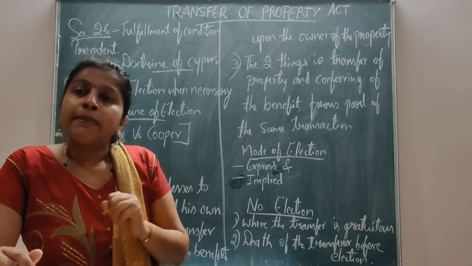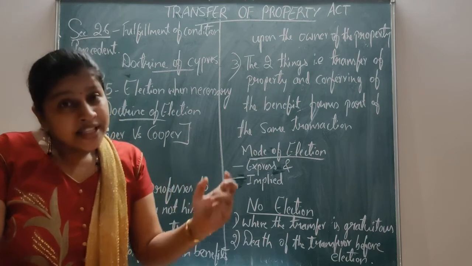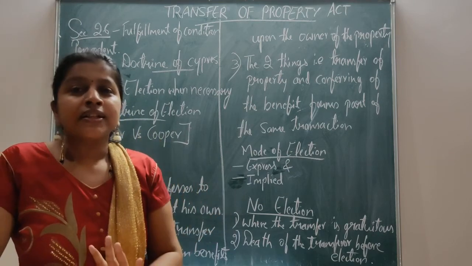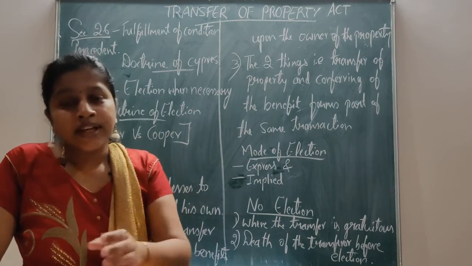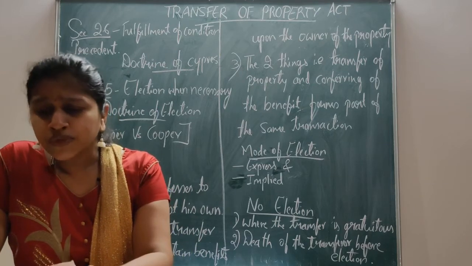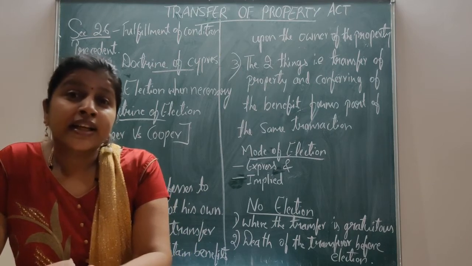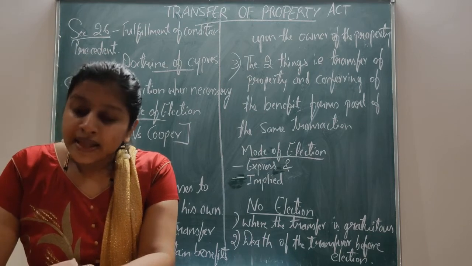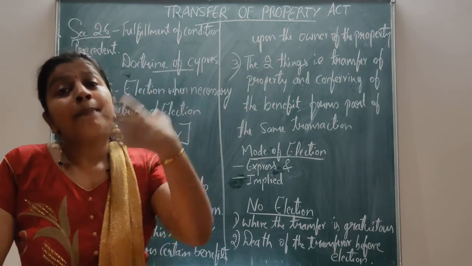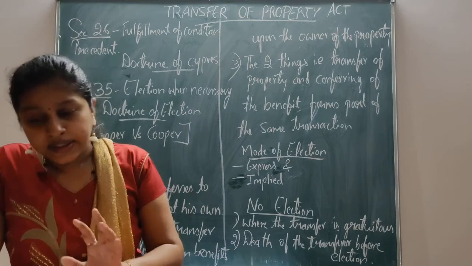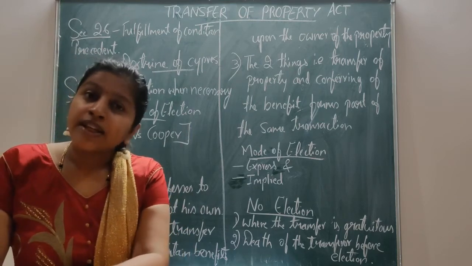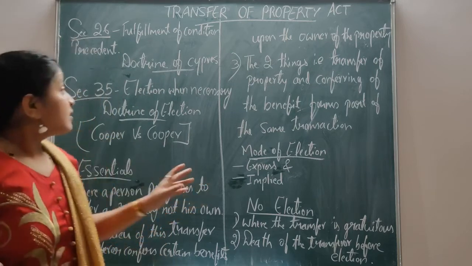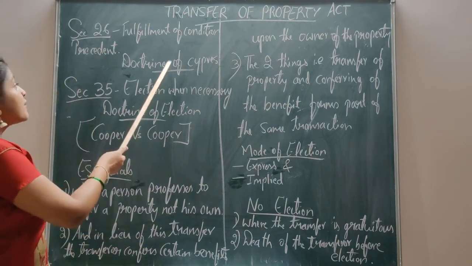But here the transferee has fulfilled only the substantial condition, not fully. At that time, the law considers the substantial fulfillment as complete fulfillment, and the property passes to the transferee. This is called the doctrine of Cyprus.